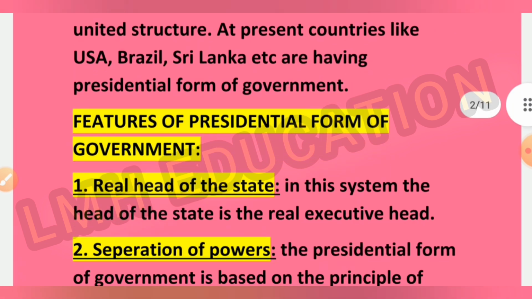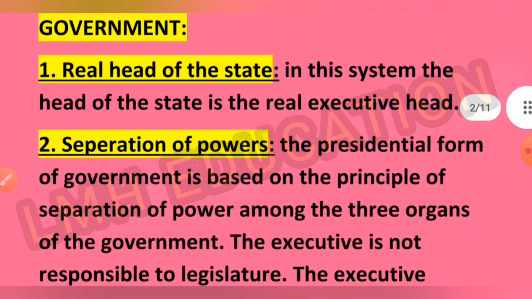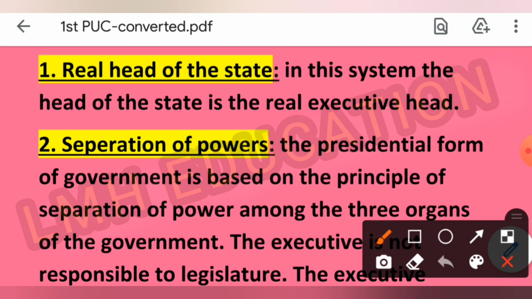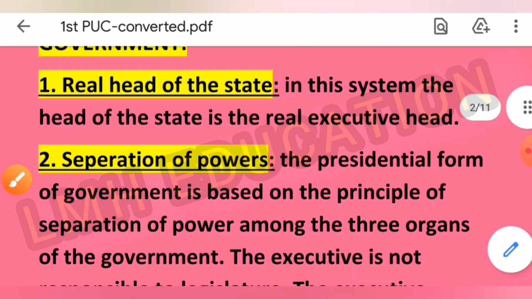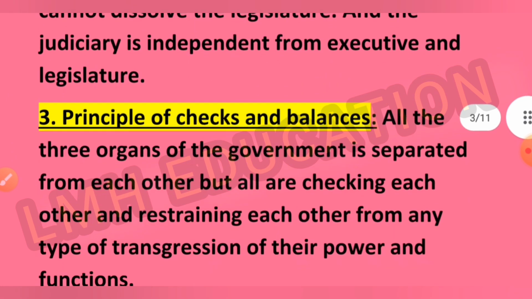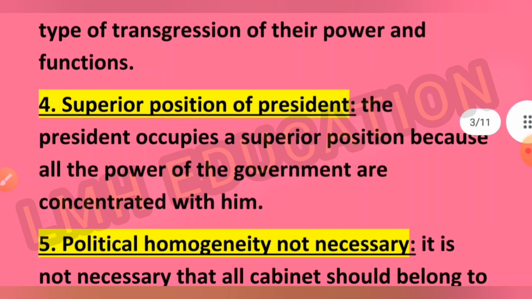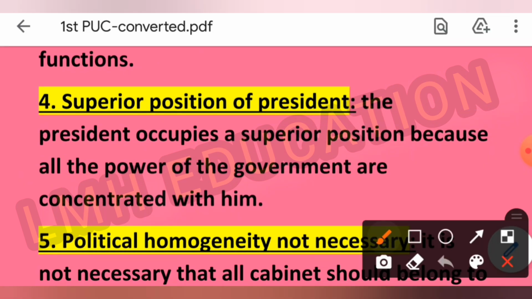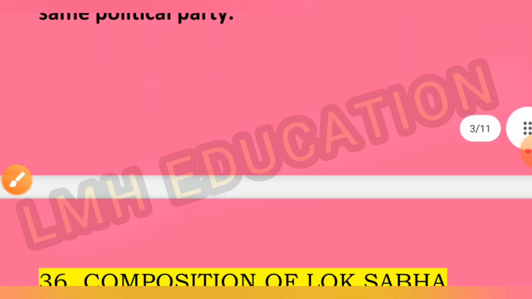Now we will discuss more features of the presidential form of government. The first one is the real head of the state. Next is the separation of power. You have to write these 2 features and explain them also. Next we will discuss the third feature: the principle of checks and balances. The fourth feature is the superior position of the president. Fifth is political homogeneity not necessary. This is the fifth feature.